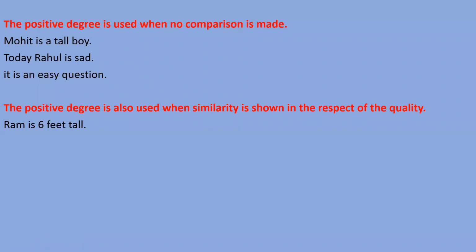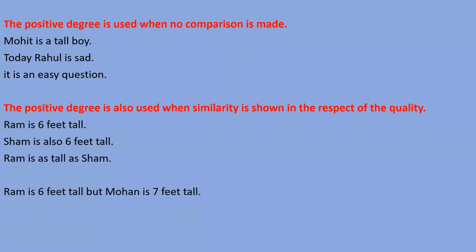Then I told you if you want to show the similarity in the respect of the quality, then we can use the positive degree in the formation of as positive degree as, like Ram is as tall as Sham, right? In negative sentences also we can use this formation, like Ram is not as tall as Mohan, or so also we can use in the negative formation, Ram is not so tall as Mohan. So these are all the things I made you understand in your previous class.